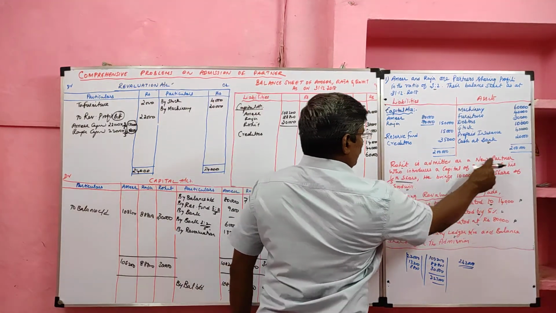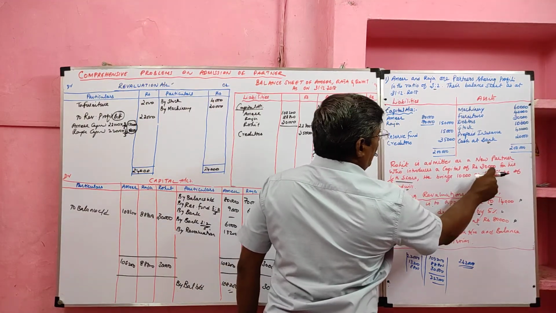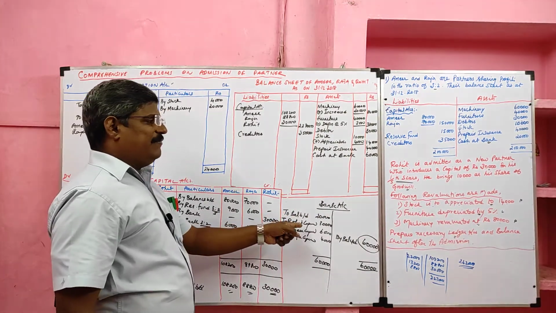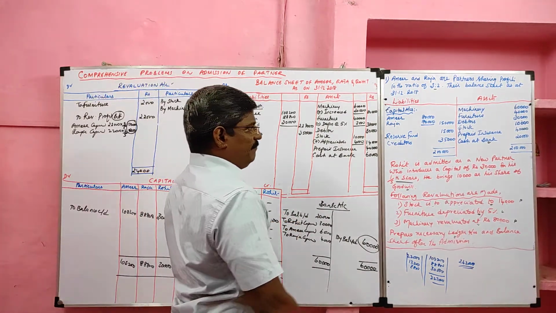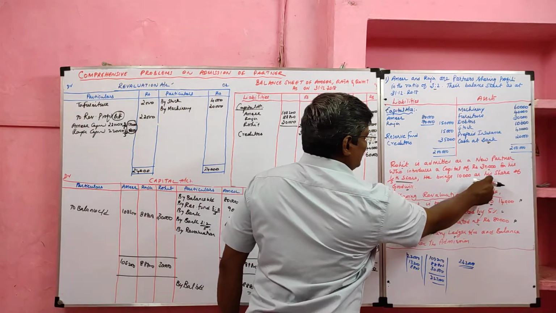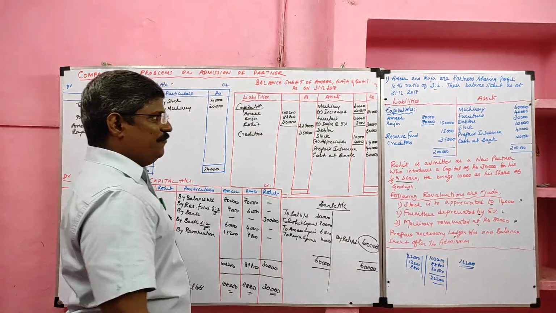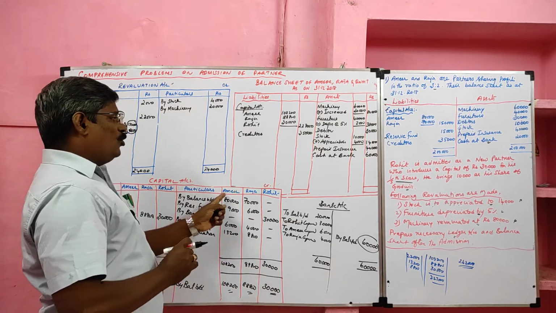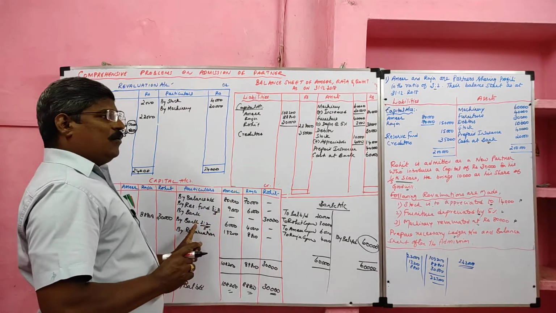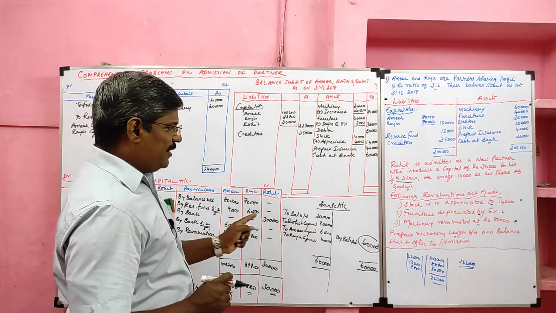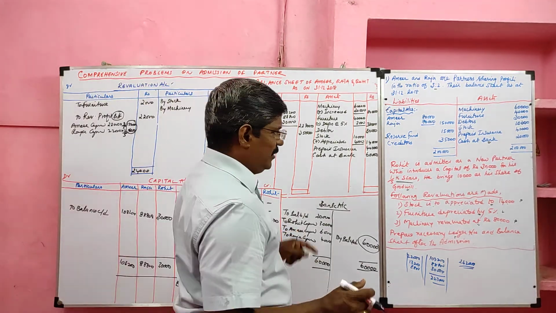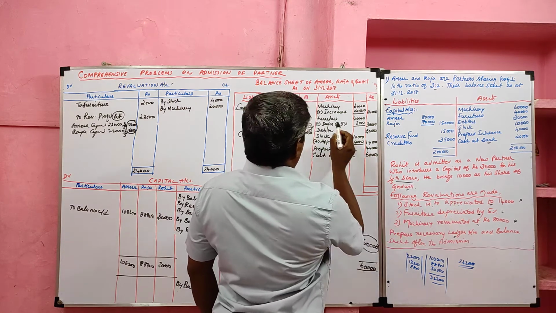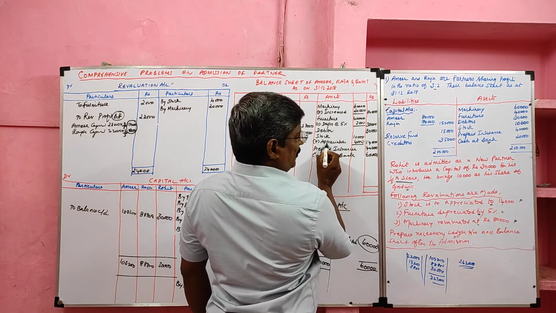Rohit is admitted as a new partner who introduces capital. How much? 30,000. This capital credited to the capital account and debited to the bank account. Then he brings 10,000 as his share of goodwill. So new partner brings goodwill. It should be credited to the old partner capital account in sacrifice ratio, the same value debited to the bank account. Then revaluation item, stock appreciated, that was recorded.